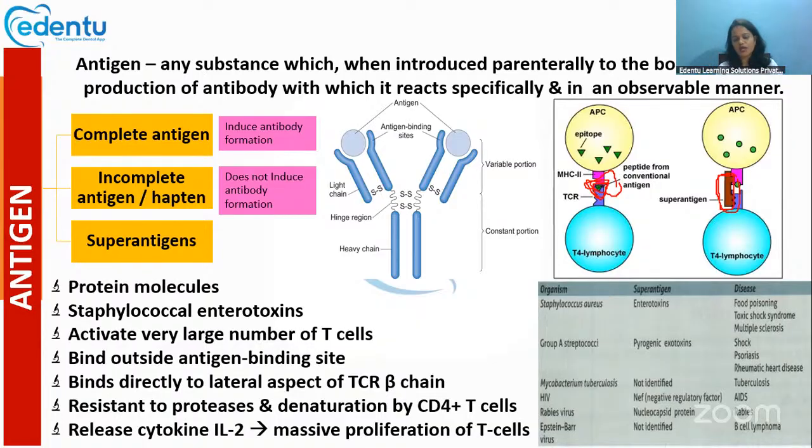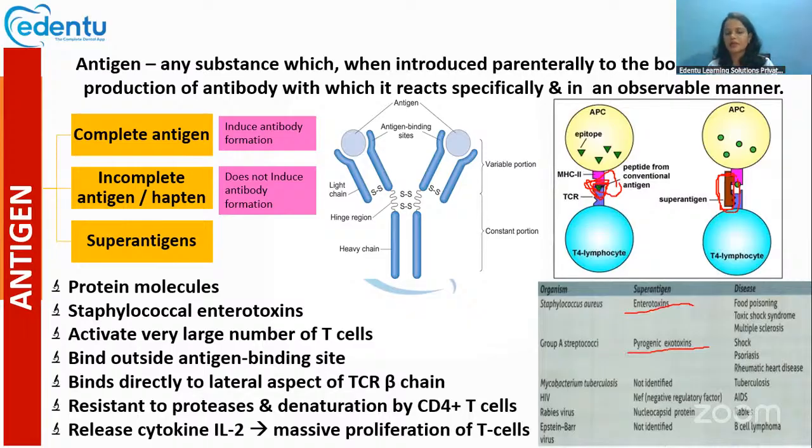So overall the immune system will get overstimulated. Such antigens which are capable of overstimulating the immune system are called super antigens. Examples of super antigens include the enterotoxins released by staph and the pyogenic exotoxins released by group A streptococci, and mycobacterium tuberculosis, HIV, rabies virus, Epstein-Barr virus.